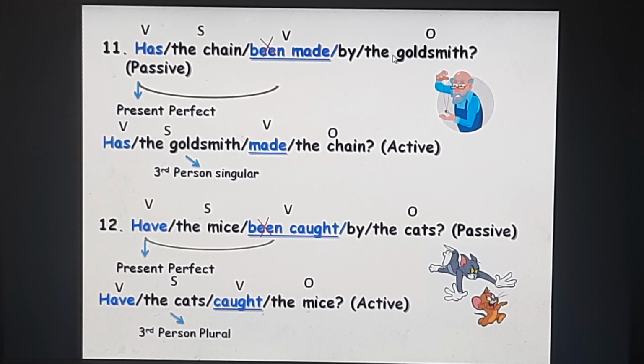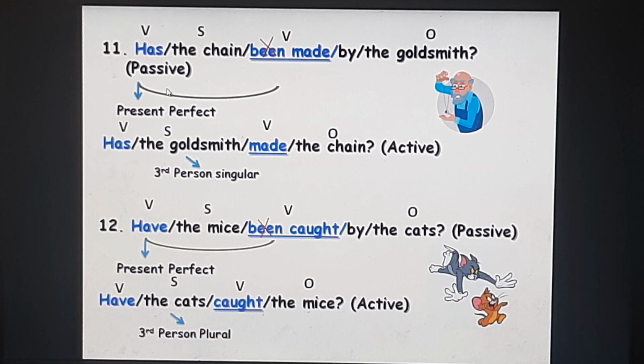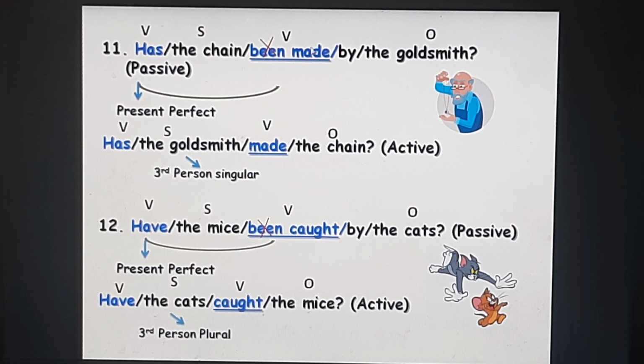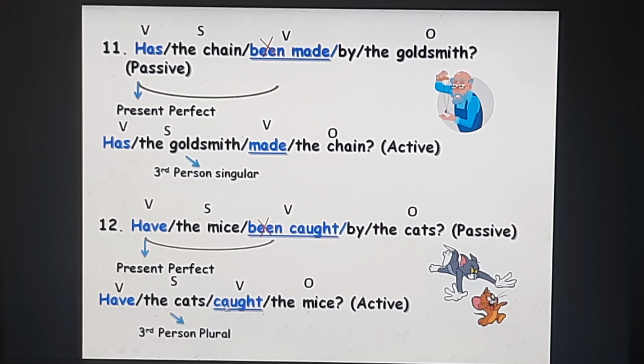Has the chain been made by the goldsmith? Has been made is your present perfect. To change it into the active voice, simply remove the been. So has the goldsmith made the chain is your active voice. Have the mice been caught by the cats? Passive voice. In the active voice, have the cats caught the mice is your active voice.